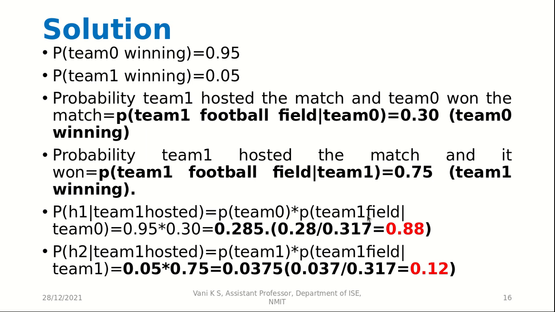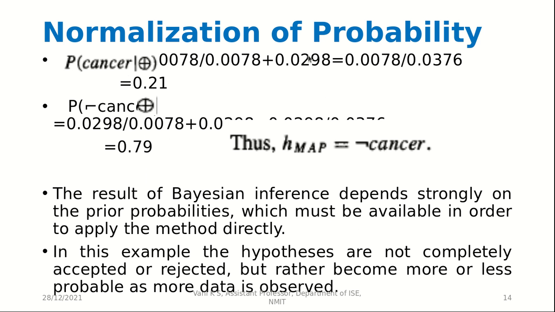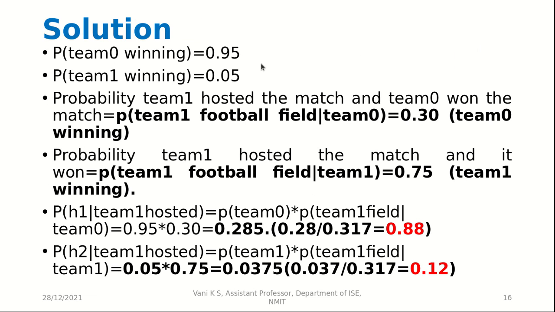So here we get the probability as 0.285. And if we divide 0.285 by 0.317, which is the summation of both the probabilities, we are normalizing it. So our probability is 0.88.